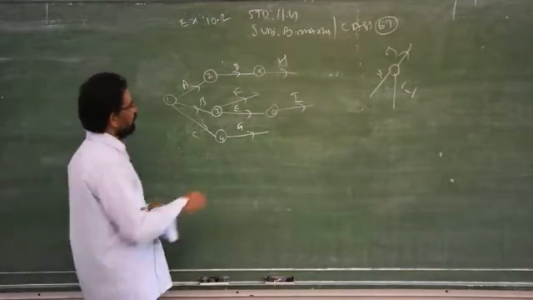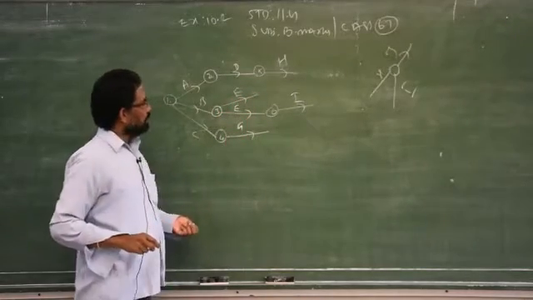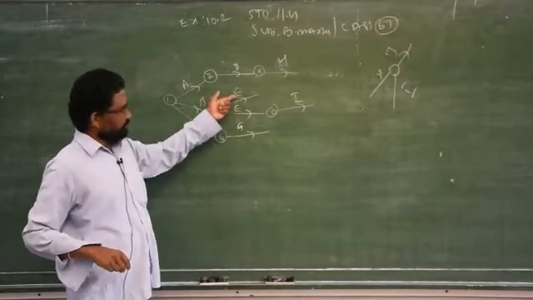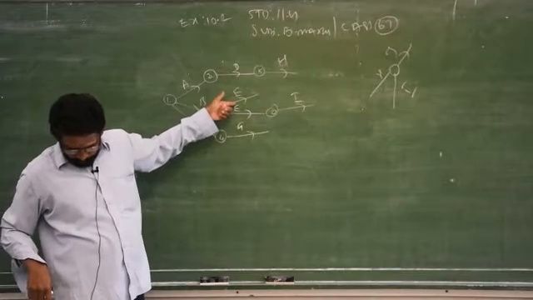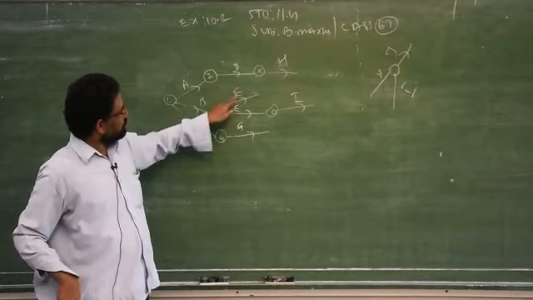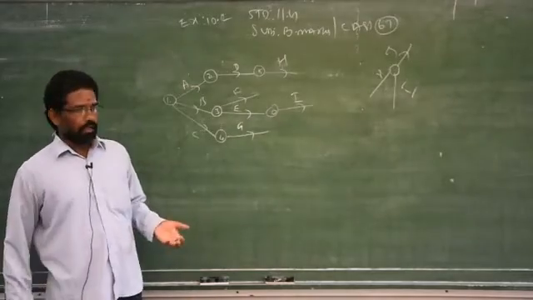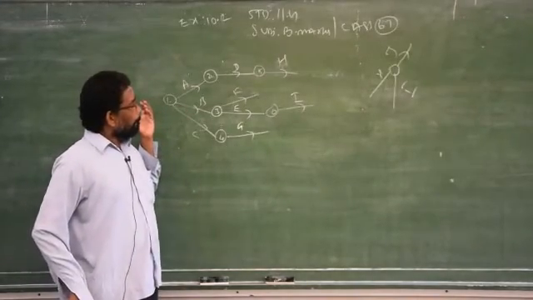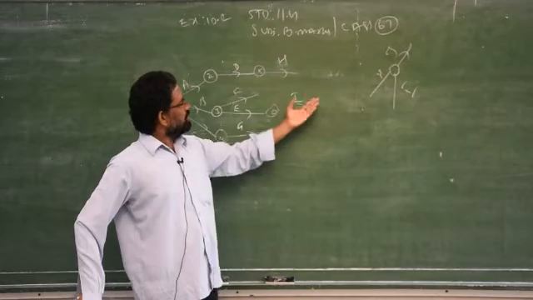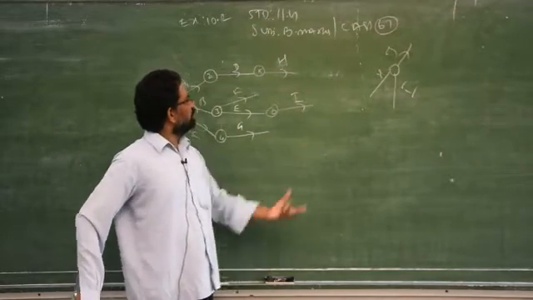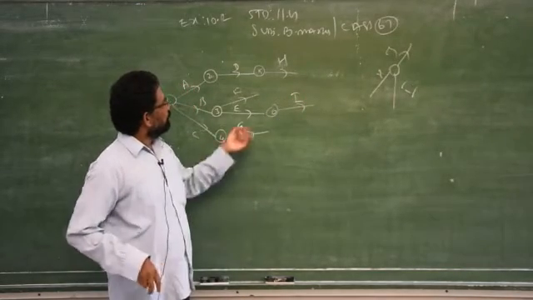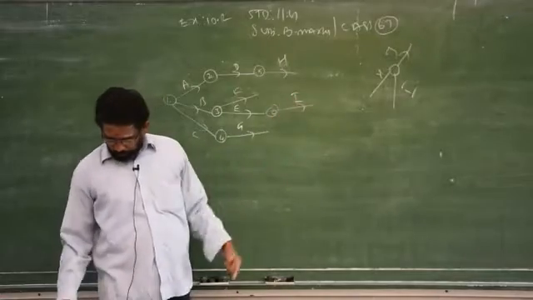So better I take E and F, isn't it? Instead of taking that, this is E, this is F. So we have to change. Clear? Now we cannot connect these two. Therefore, you have to change the diagram a little bit.